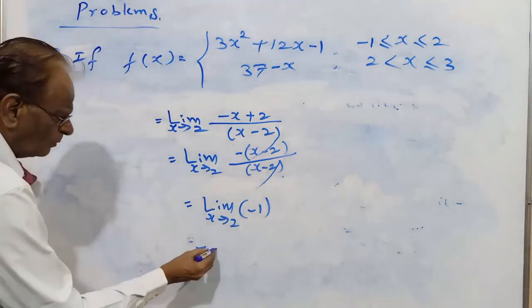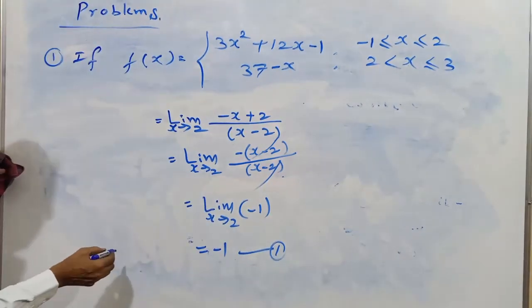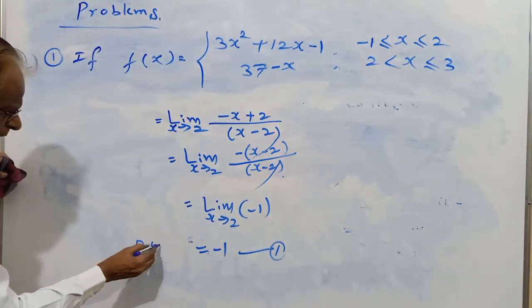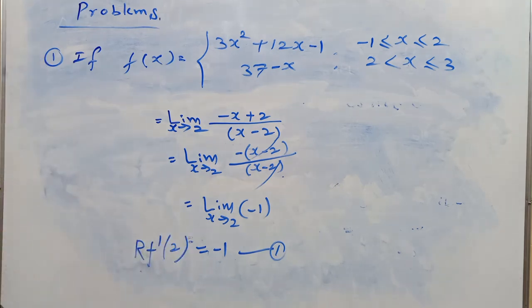Limit of minus 1 is minus 1. This is R f dash, this is the right hand derivative.